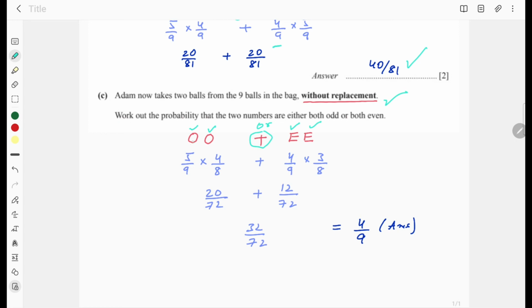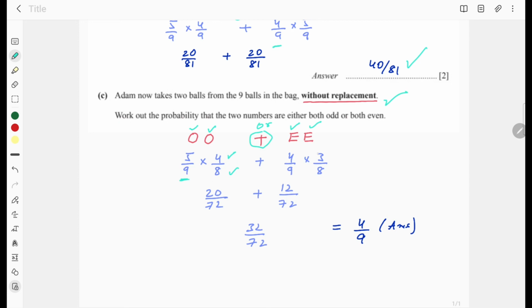The probability of getting odd ball is 5/9 since you have 5 odd balls, and it is without replacement. So the second odd is 4/8 because you have drawn one and you're not putting it back. So total number of odd balls are now 4 and your total is also 1 less, that is 8.